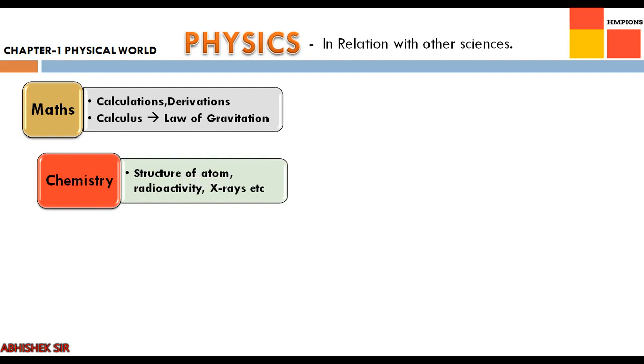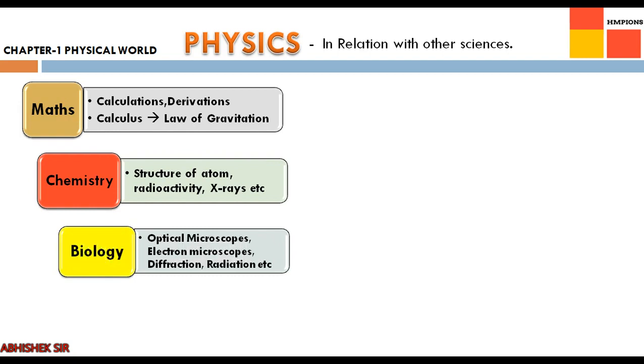Moving ahead, chemistry. In physics, we study the structure of atom, radioactivity, X-ray diffractions. Such study has enabled our chemists to arrange elements in the periodic table on the basis of their atomic numbers. Periodic table and elements, you are familiar, we have also studied them in standard 10. That is why you can relate how physics is related to chemistry. This has further helped to know the nature of valency and chemical bonding and to understand complex chemical structures. So physics and chemistry also are well related.